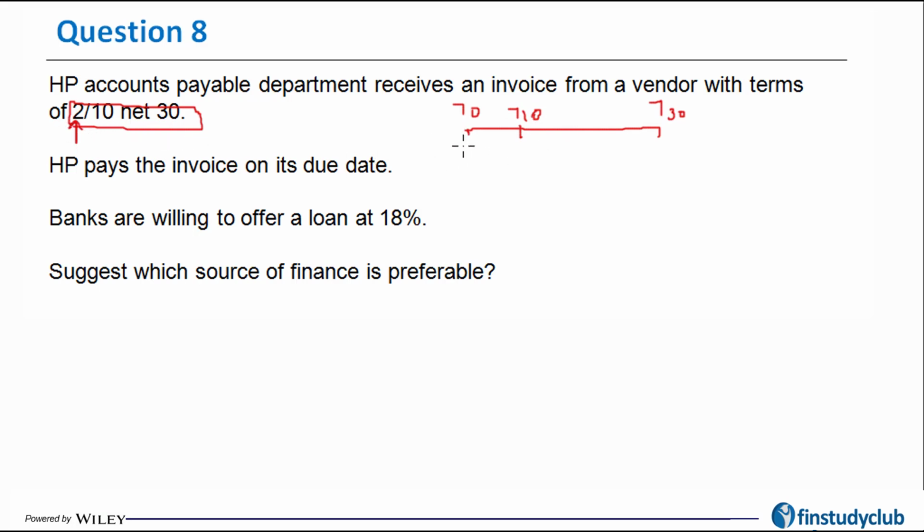Let's assume the entire amount is 100, to be paid at T30. But if you are going to pay within this discount period, you might get a discount of 2 and you can end up paying 98 itself.